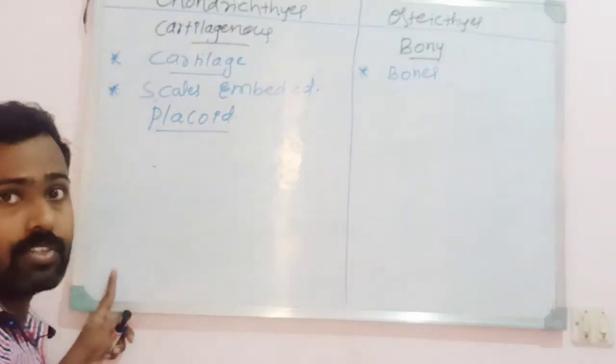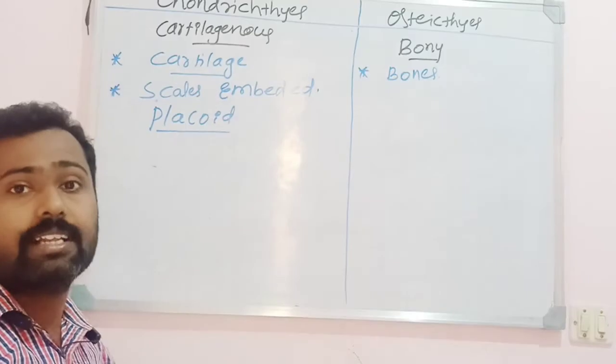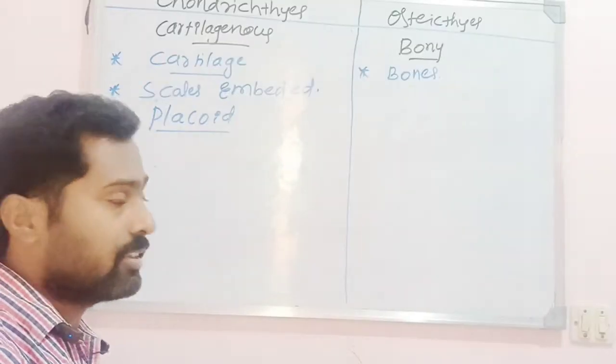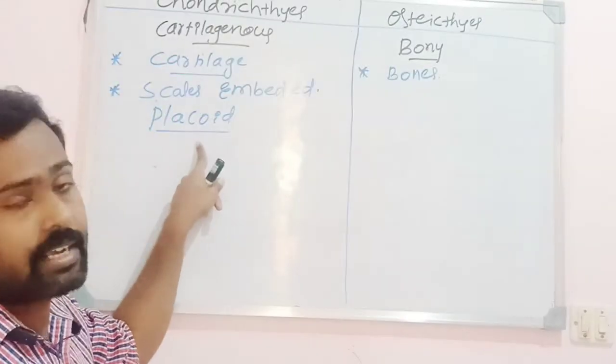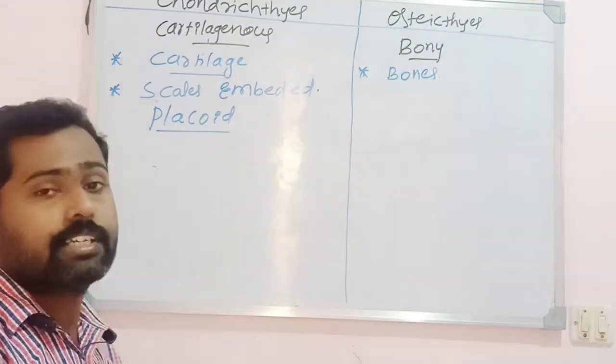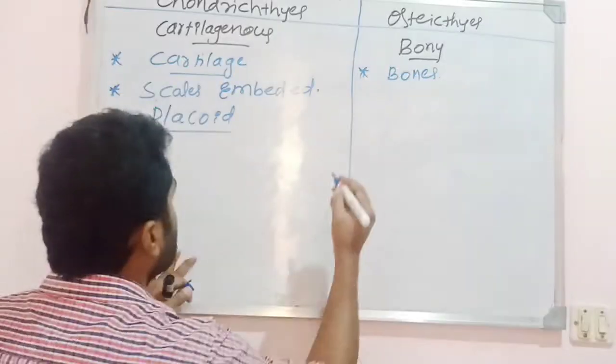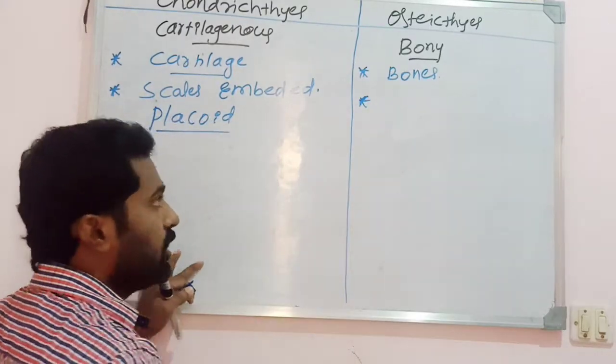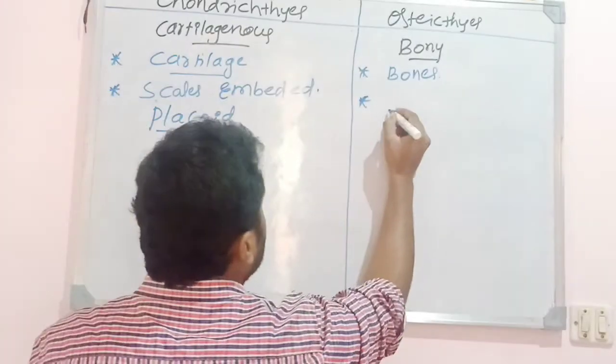Placoid scales can be seen here. Placoid scale means the scales are plate like. The scales are embedded, and the scales are placoid scales in the cartilaginous fishes. Whereas here in bony fishes, scales are not embedded.